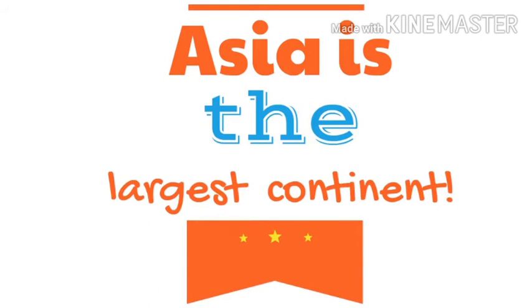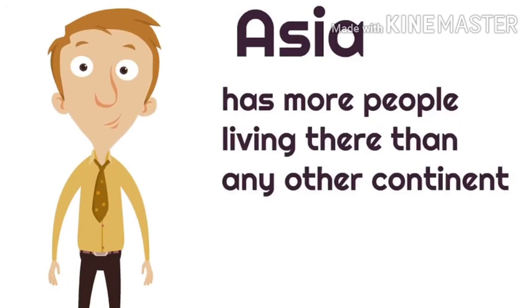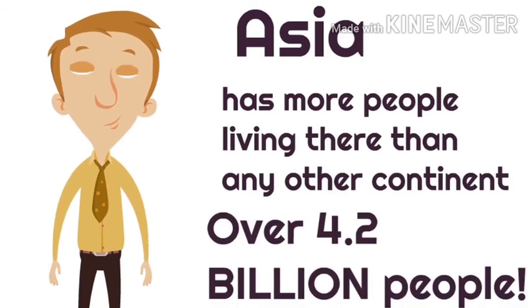Okay. Now, Asia is the largest continent, like I told you. The roof of the world can be found in Asia. Like I told you, the Himalayas are the world's highest mountains. So Asia has more people living there than any continent in the world. The world is 6 billion people total, but Asia has over 4.2 billion people. So you see, there's a lot of population in Asia.